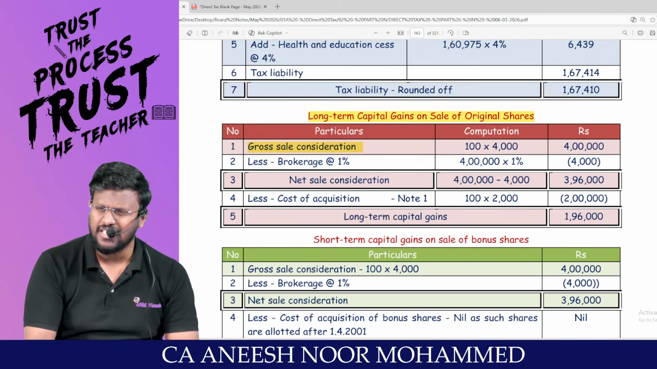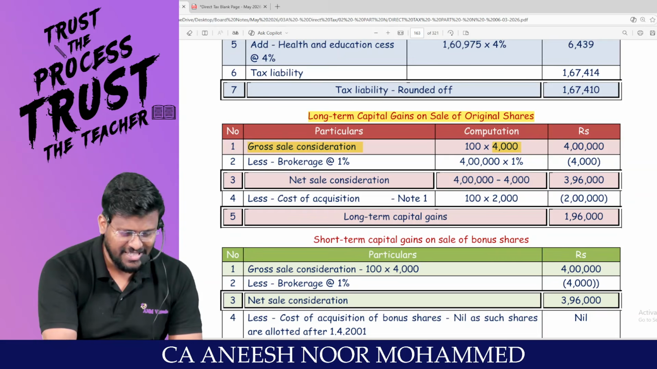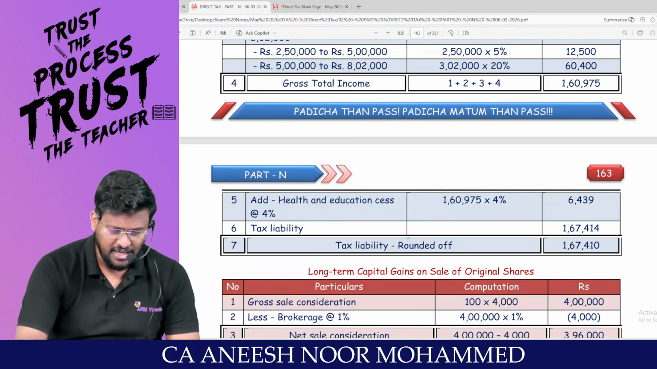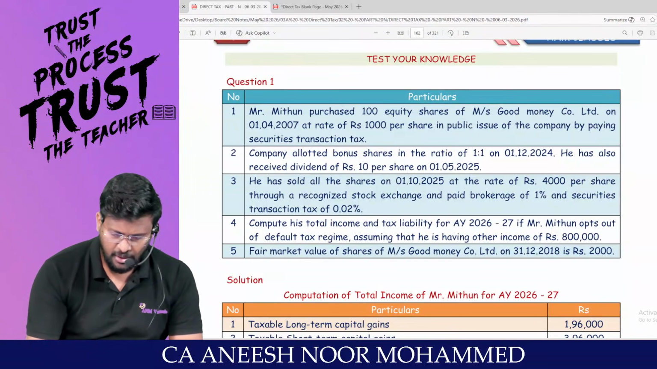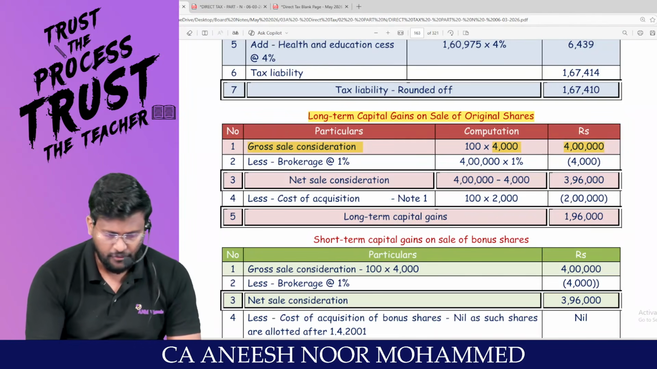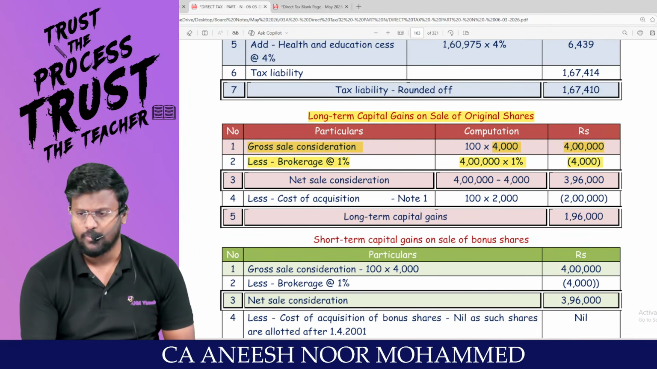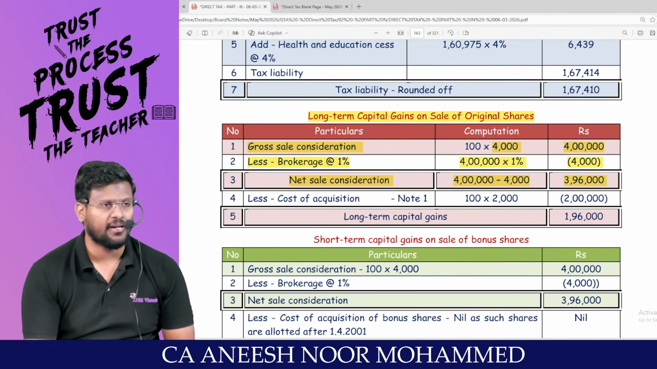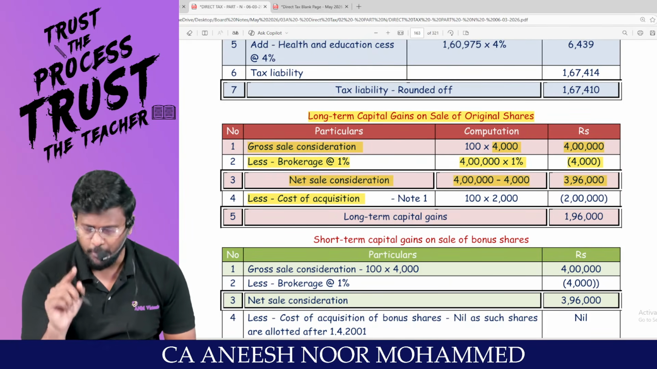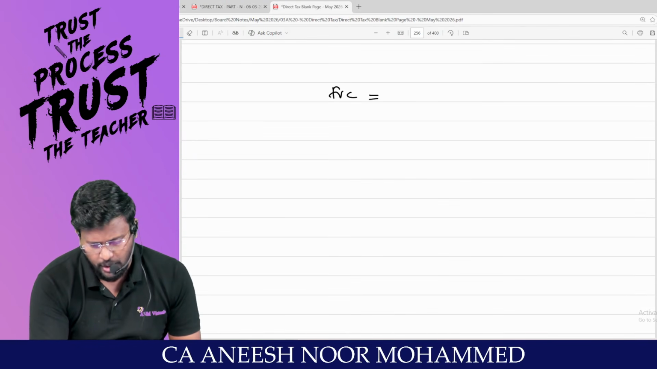Gross sale consideration, basically full value of consideration. Tell me, one share has been sold for 4,000. What is the selling price of one share? 4,000. How many shares are with them? 100 shares. Am I right, sir? So 100 into 4,000 comes to 4 lakh should be the full value of consideration. Any problem to anyone? Less brokerage at the rate of 1%. 4 lakh into 1% comes to. So the net consideration will be 3,96,000. Any problem? Less cost of acquisition. Since the asset is a super asset, special cost of acquisition provisions will be applicable, which is nothing but what is the full value of consideration per share?